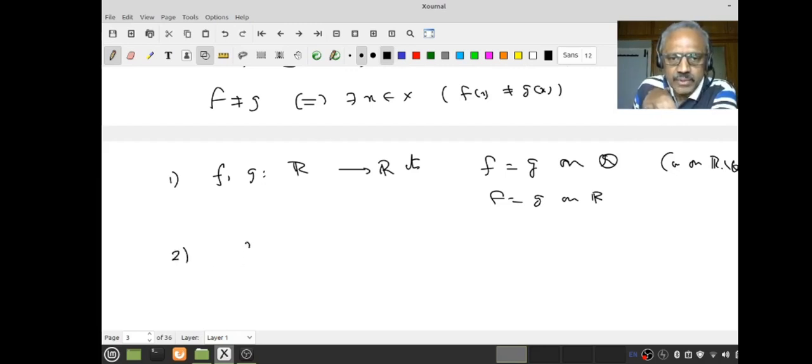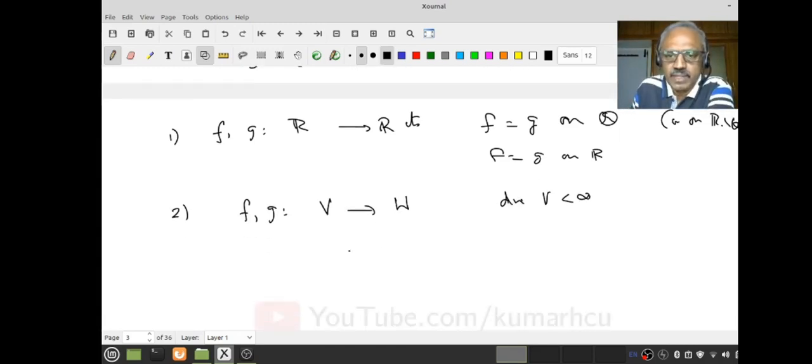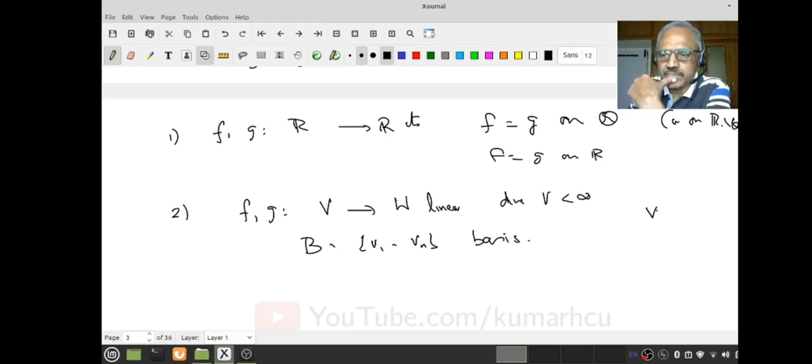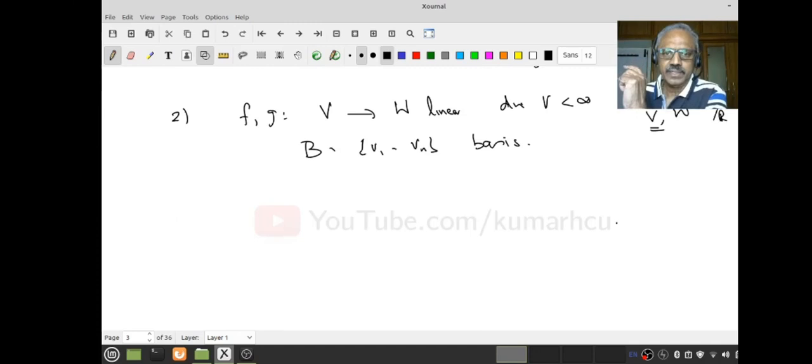Now suppose I have two linear maps f and g from V to W. I assume that V is finite dimensional for the sake of it, and let B equal v1 to vn be a basis of V. These are linear maps. Notice that if these are all vector spaces over an infinite field, for example over R, then the number of elements in V will be infinite unless V is the zero space. Even if it's one dimensional, there is going to be an infinite number of elements. V will be an infinite set. So to check f and g are equal, I have to check f(x) equals g(x) for each and every x in V.